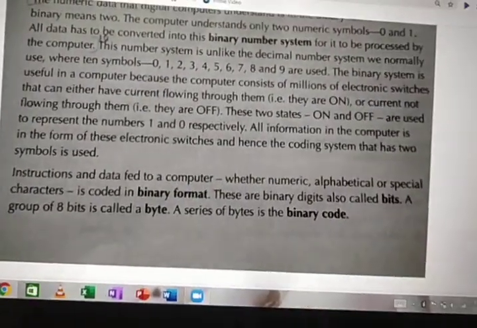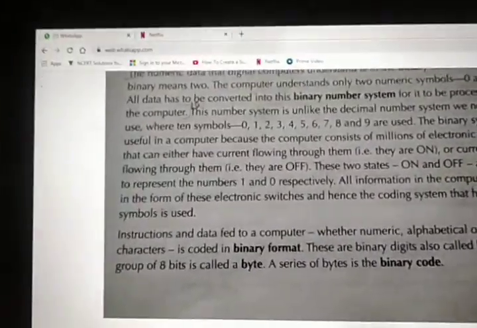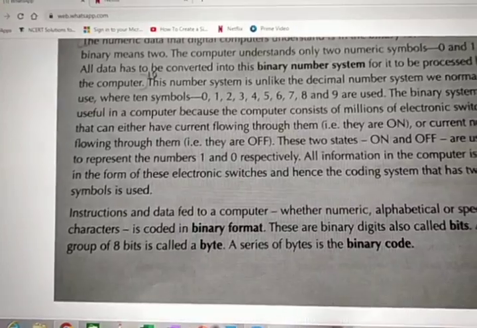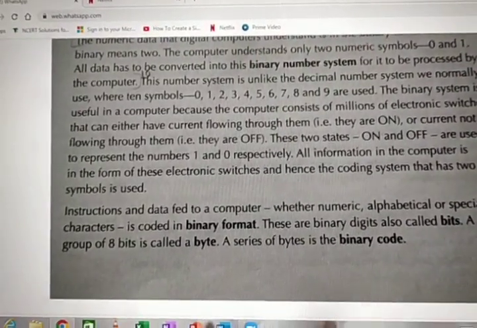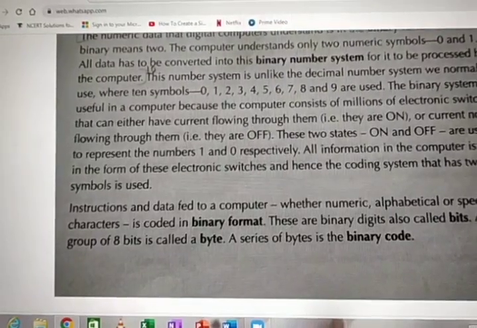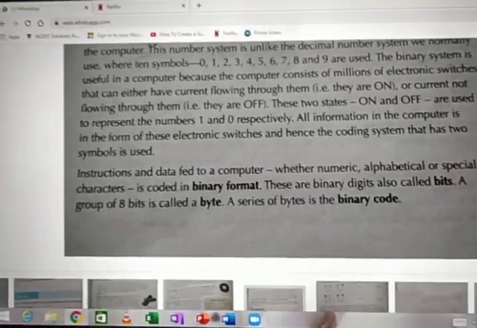Whatever the information is, whatever the data you store, it will be stored in the form of these electronic switches only. And hence the coding system has two symbols. Only two symbols are used to store all that information.